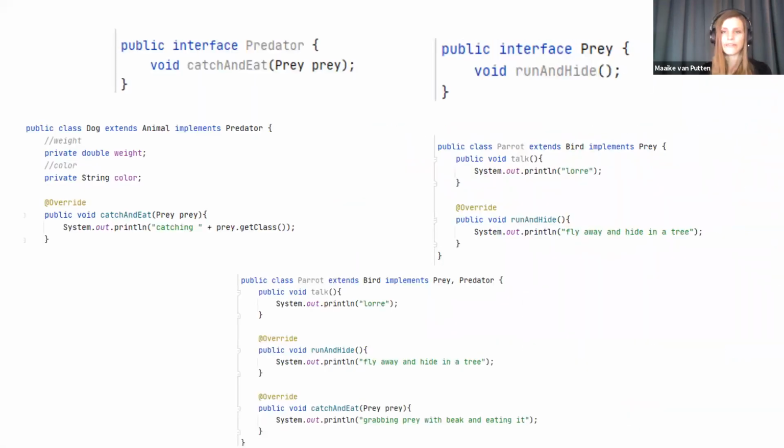I think this is quite a famous example, taking animals as an example. Because some animals are predators, and some other animals are prey animals. So some animals will have to implement predator, some will have to implement prey, but quite many will actually have to implement both. Well, if we would not have interfaces, then we would need 3 different branches, because we would need a branch for animals that were only predators, one for animals that were only prey, and one for animals that are actually both.